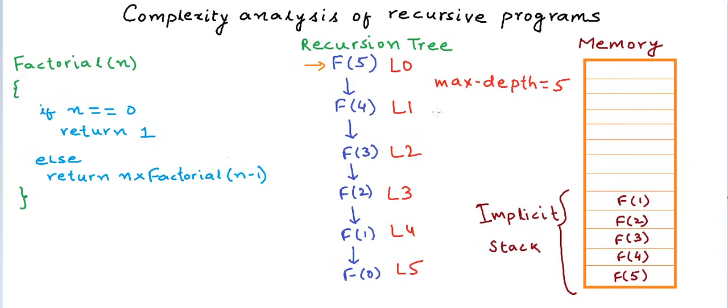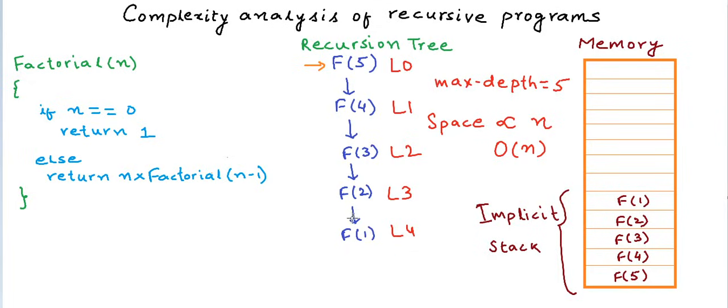So in this particular case, the space required by the program is directly proportional to the input n. So we say that this is an order of n algorithm in terms of space complexity. So now the stack grows to a maximum of n units in this particular example. When we are calculating f5, it grows to a maximum of 5 units, and as soon as we reach f0, f0 simply returns 1 and it does not grow any further.